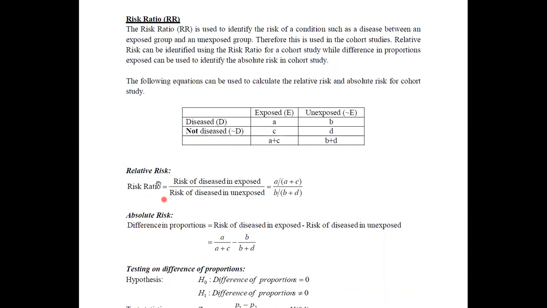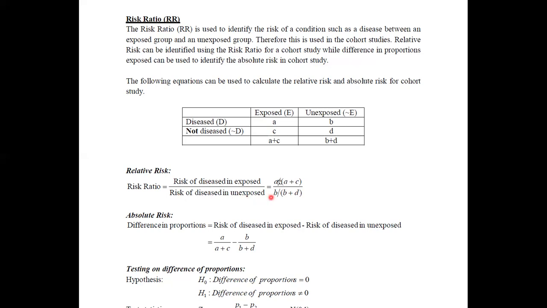The risk ratio can be defined as the risk of disease in exposed, which can be written as a proportion: the number of diseased people among these exposed people, for example the number having strokes among smokers. Then we take this ratio, the risk of disease in exposed divided by the risk of disease in unexposed.